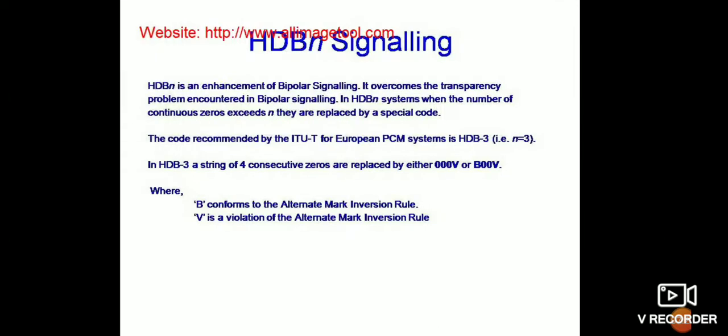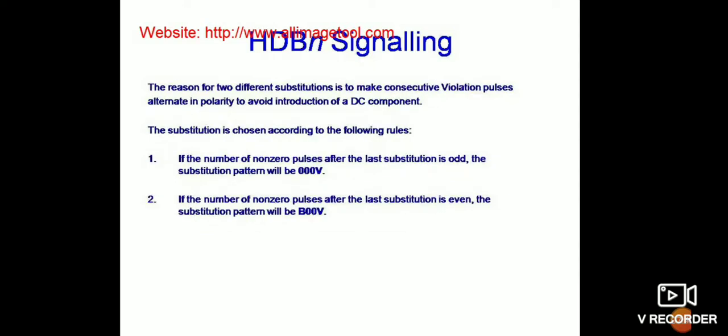In HDB3, a string of 4 consecutive 0s is replaced by either 000V or B00V, where B conforms to the alternate mark inversion rule and V is a violation of the alternate mark inversion rule. The reason for two different substitutions is to make consecutive violation pulses alternate in polarity to avoid introduction of DC components.